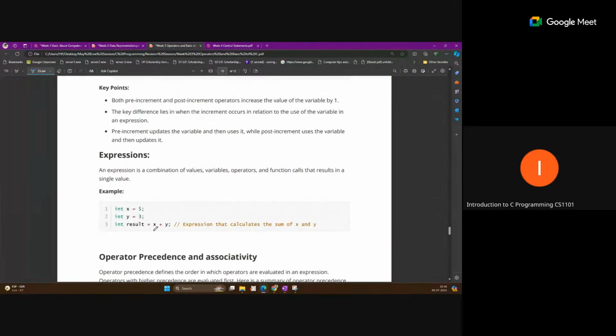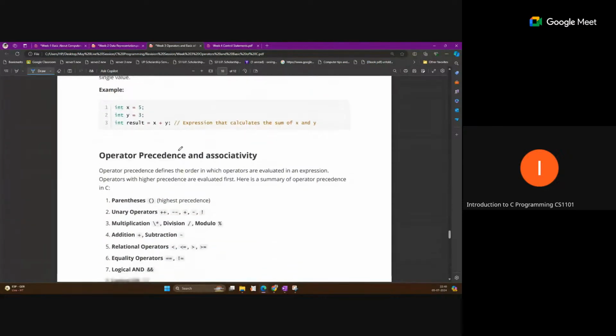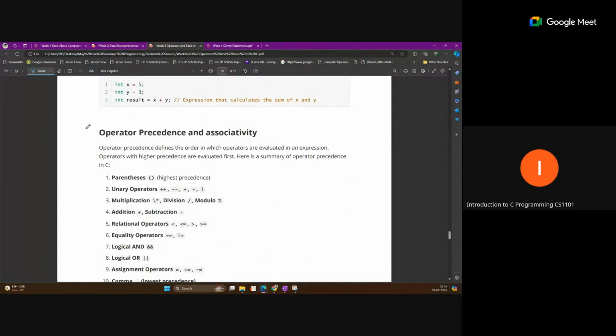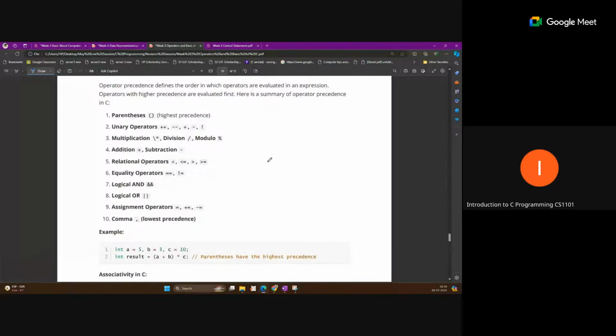Now expression is simple. You are performing some calculation between variables, like an expression that calculates the sum of x. So this is called the combination of variables and operators. That is called the expression. Now operator precedence, and this is also important. Operator precedence and associativity. Suppose an expression is given like this, 2 plus 3 into 5 minus 1. Which operation will be performed first and which operation will be performed last? That is called the precedence of the operator.